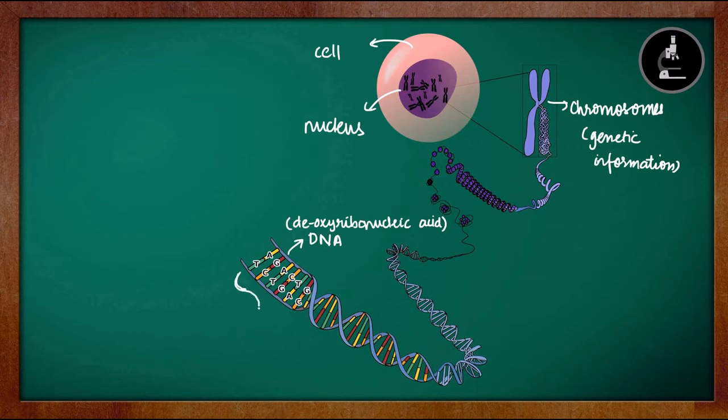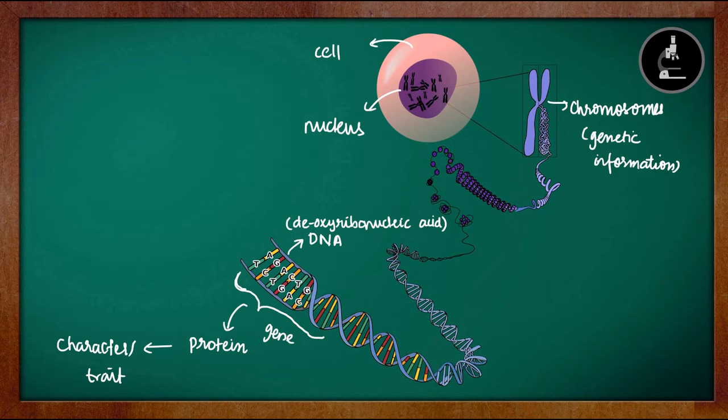The section of DNA which codes for a specific protein, and this protein is responsible for a certain character or trait, is called a gene. So a gene is that segment of DNA which codes for a specific character or trait. We can understand that genes are responsible for different traits. In other words, a gene will carry the genetic code for a particular characteristic.